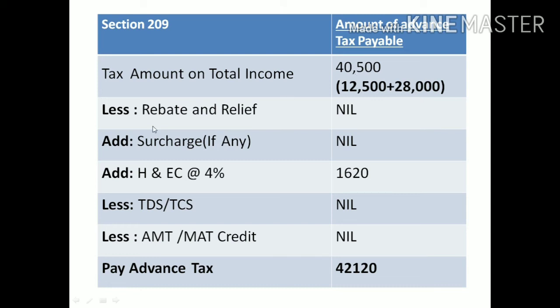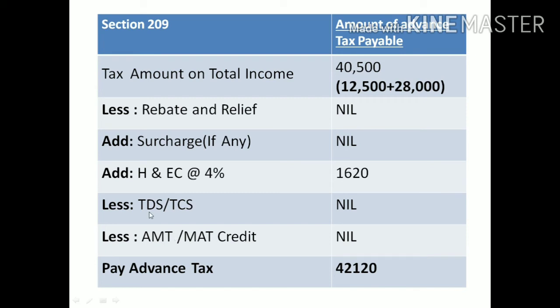Less rebate: as I told, he cannot claim because his income is more than 3,50,000. Surcharge cannot be charged because his income is less than 50 lakhs. Then cess is 4%, calculated on 40,500, we get 1,620.